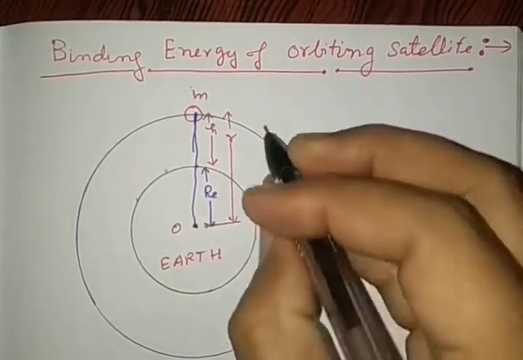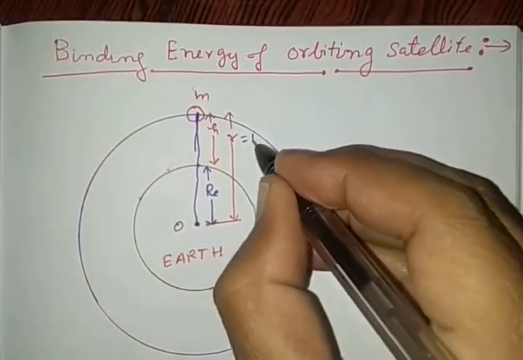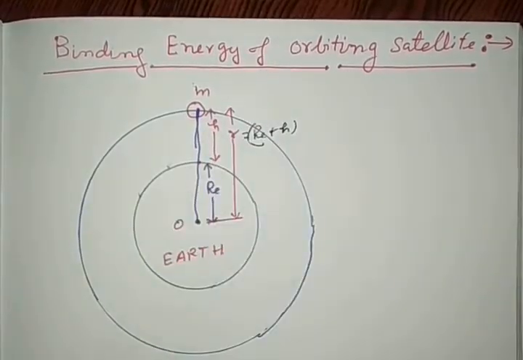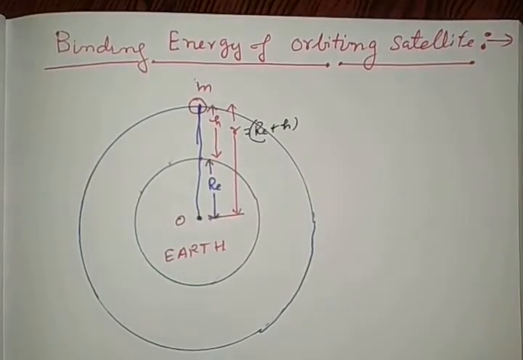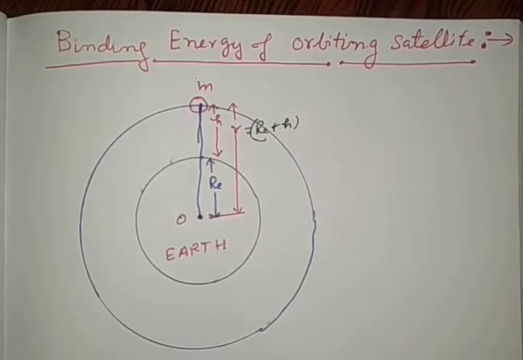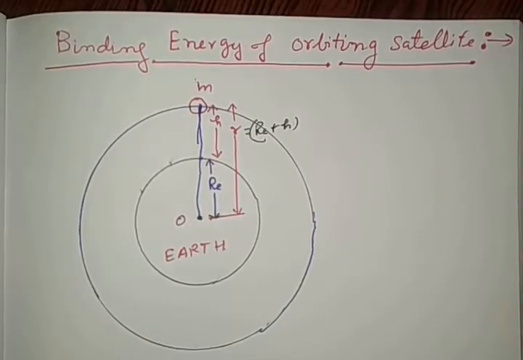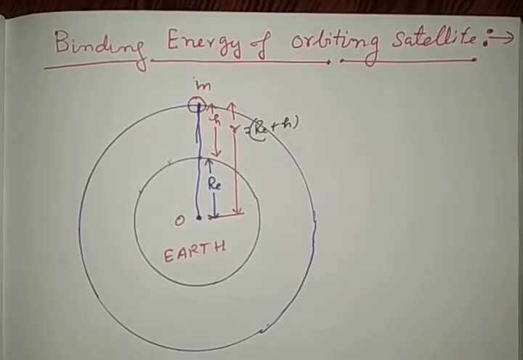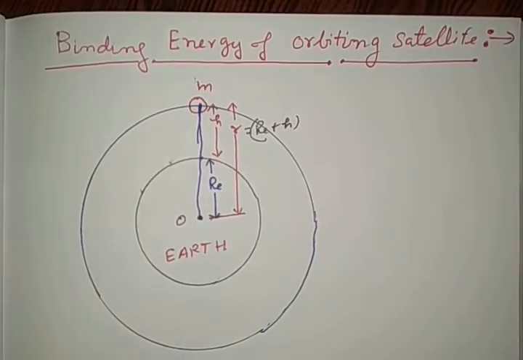This total distance is represented by small r. It is Re plus h, we know. And we want to see what the binding energy is, because once a satellite revolves around the Earth, it revolves for an infinite time. So what is the binding energy of it, and its concept, we are going to see.